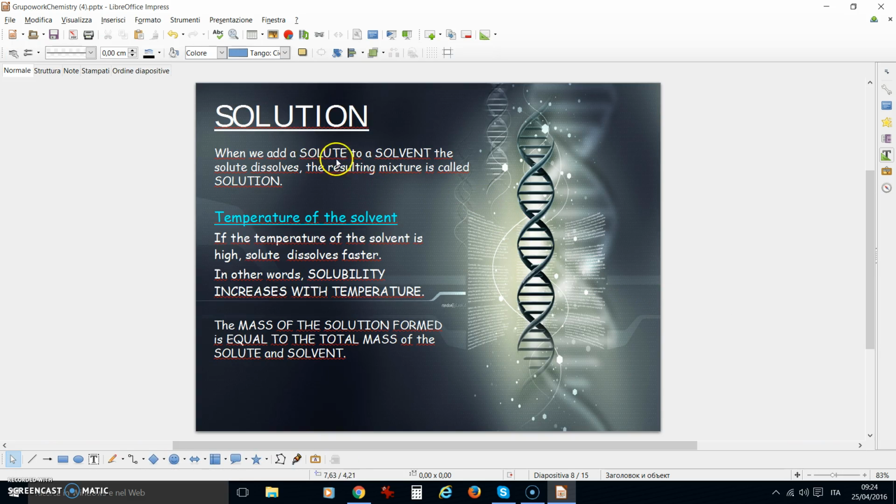Solution. When we add a solute to a solvent, the solute dissolves and the resulting mixture is called a solution. Temperature of the solvent: if the temperature of the solvent is high, the solute dissolves faster. In other words, solubility increases with temperature. The mass of the solution formed is equal to the total mass of the solute and solvent.